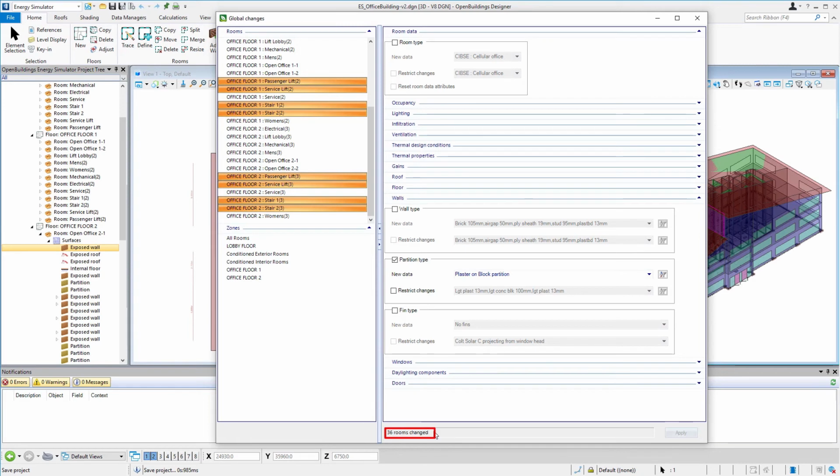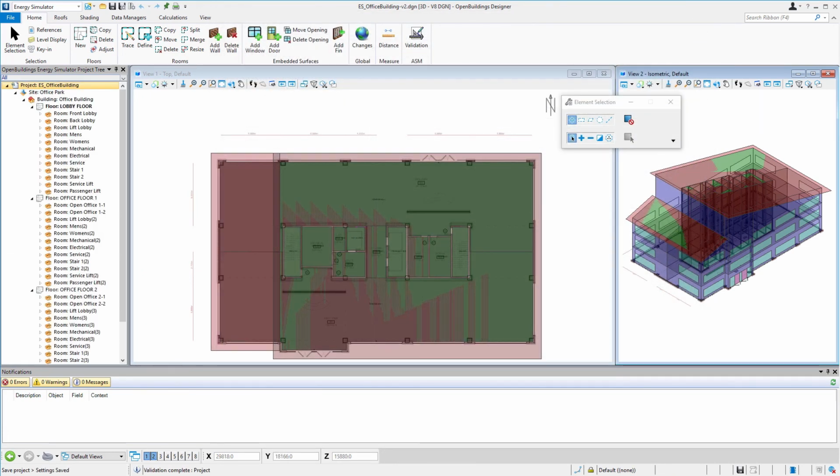Note down at the bottom it says 36 rooms were changed, whereas we only had 12 rooms selected here. And the reason is that it has to change any room adjacent as well, because its surface is also being changed. So for instance, if we have the men's room adjacent to our passenger lift shaft, then at least that surface of the men's room has to be changed as well. Okay, so once that change is made, we're going to close our dialog. And in the next session, we'll take a look at the fins manager and adding fins to the south-facing facade of our building.